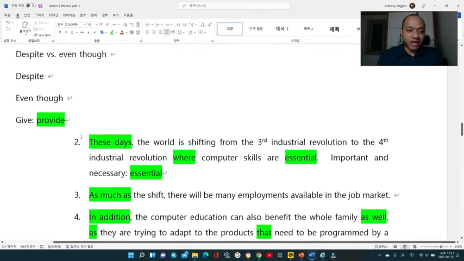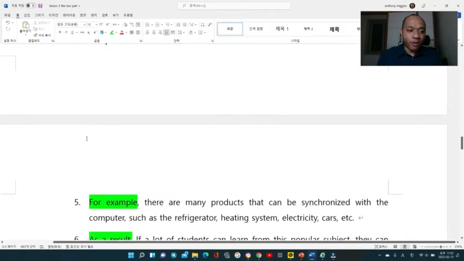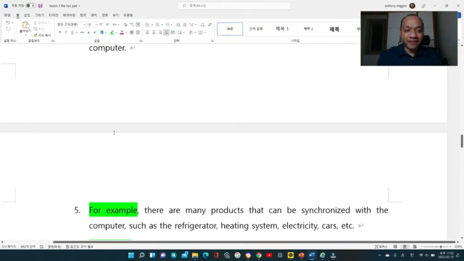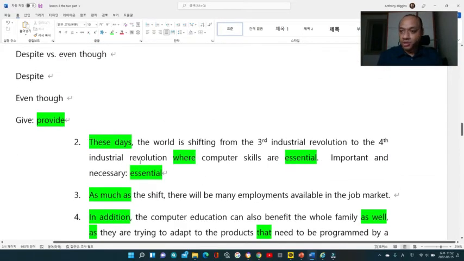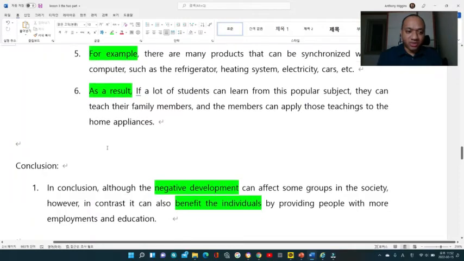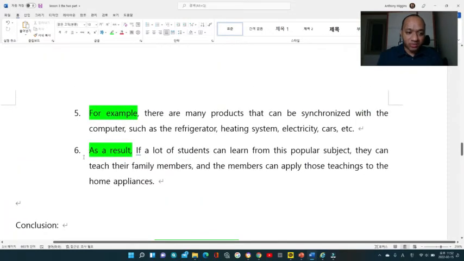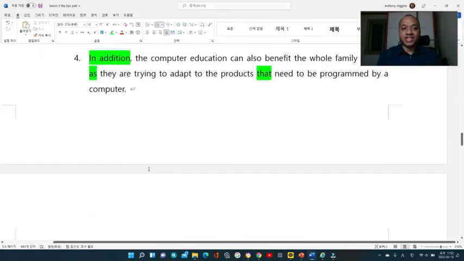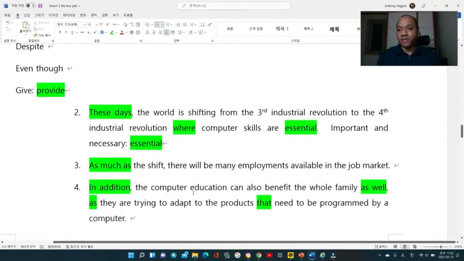And again, sentences 2, 3, 4, and 5 may not be related to the topic, but still, on sentence 6, you can see that it is made up, right? By putting "as a result," and then I move back to the topic, and I relate the topic question and these words here, and then I already made it up, right?